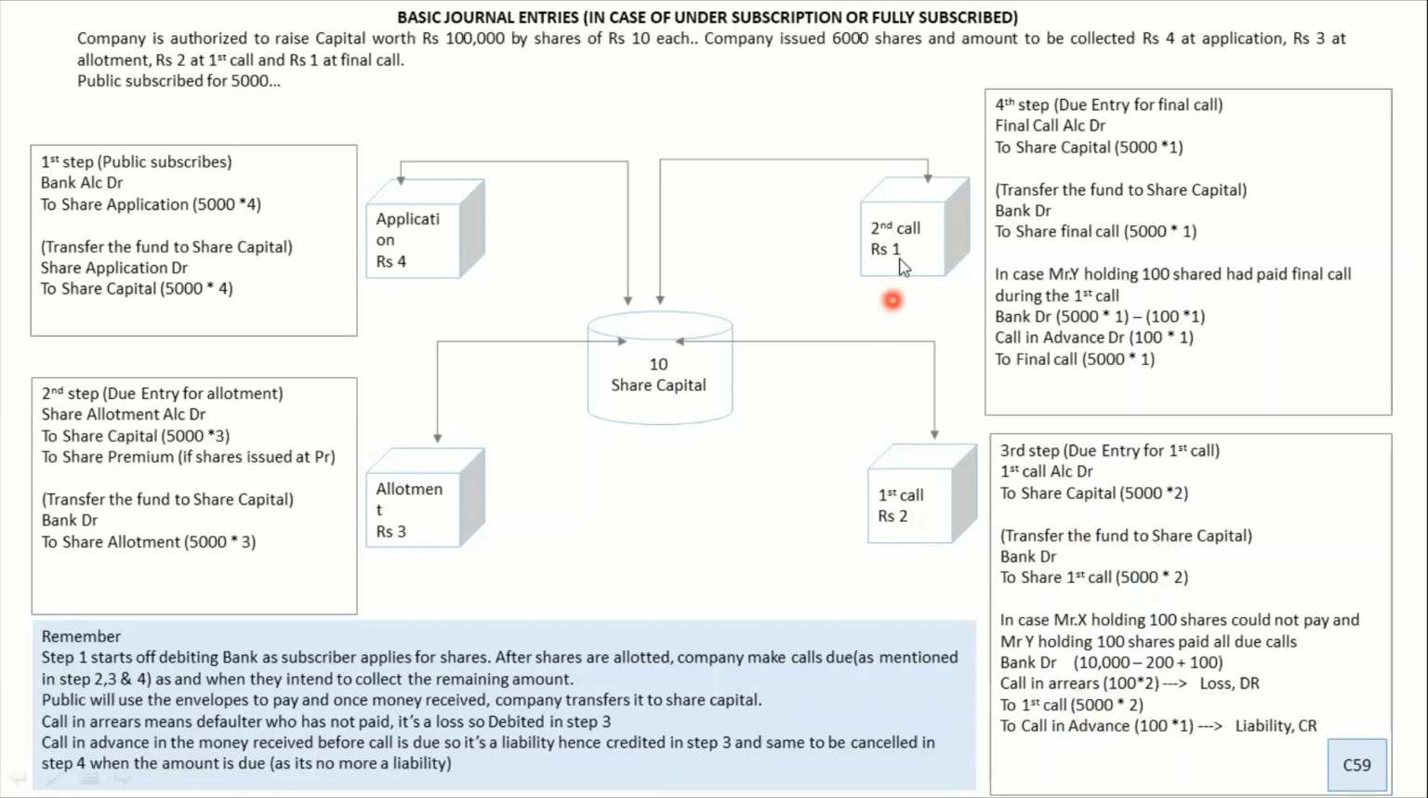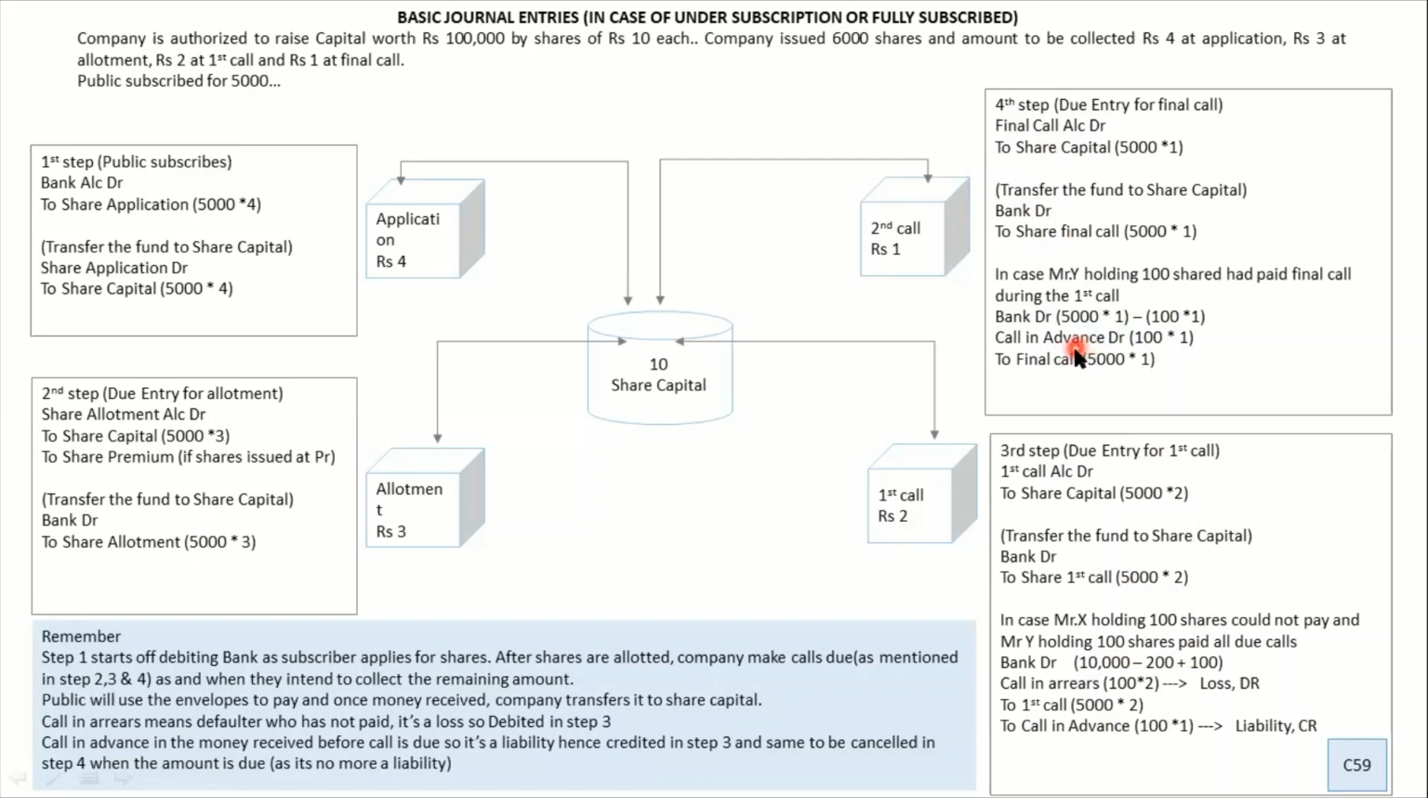Now after that, when you make the second call due, the due entry is final call to share capital. After this, what will happen? You have to be very careful here. Once you make the due entry, if this case was not there, your entry would have been very simple, bank to final call. But let's imagine that there was a person who had paid in advance. Is he going to pay you again? Obviously not. So your bank account would be 5,000 minus this advance of 100, and call in advance has to be debited here.